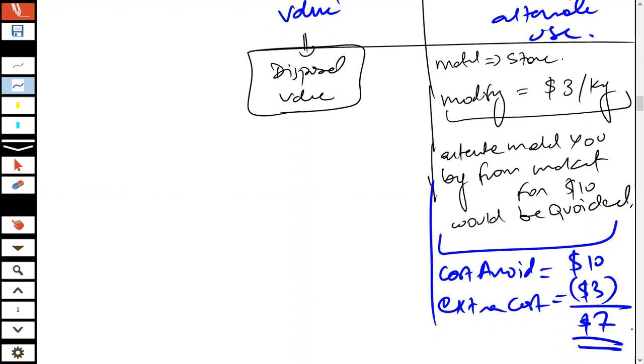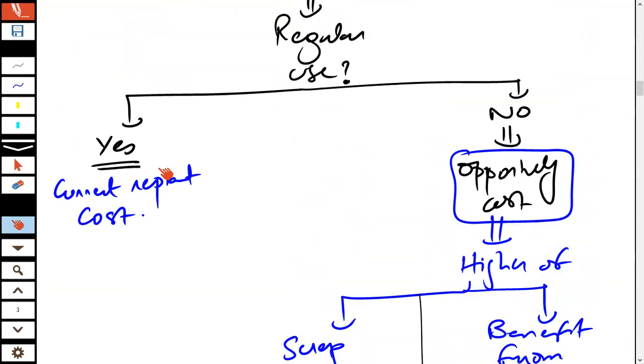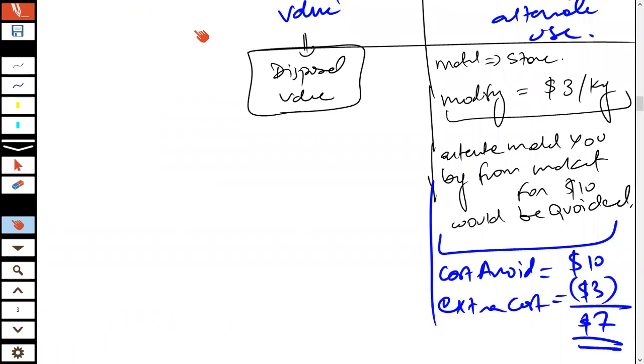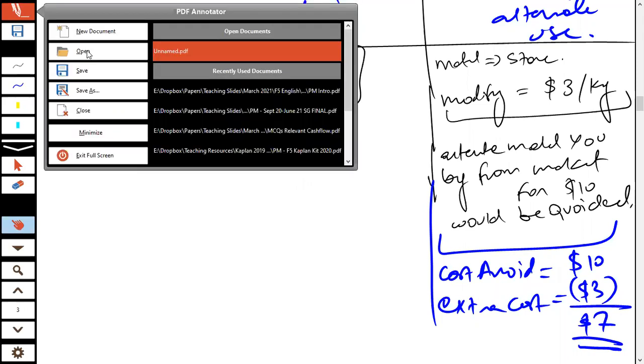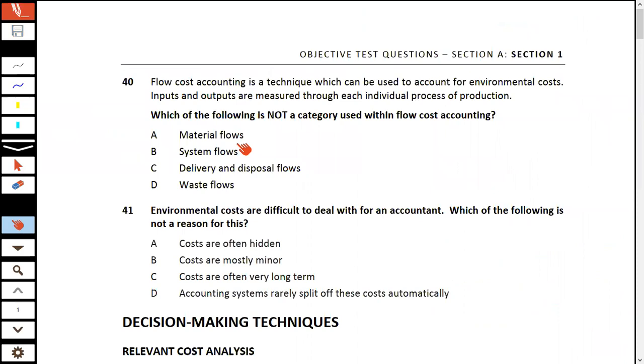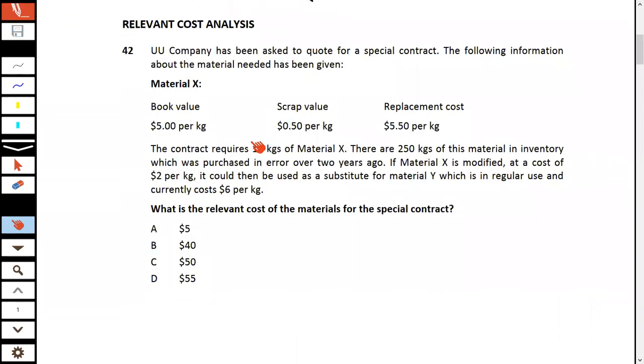Okay, so whenever we talk about the relevant cost of material, this is something that we keep in mind: how exactly do you establish the relevant cost of material. What I'm going to do now is open up a few of the MCQs and go through them in order to help you enhance your understanding with respect to the relevant cost.